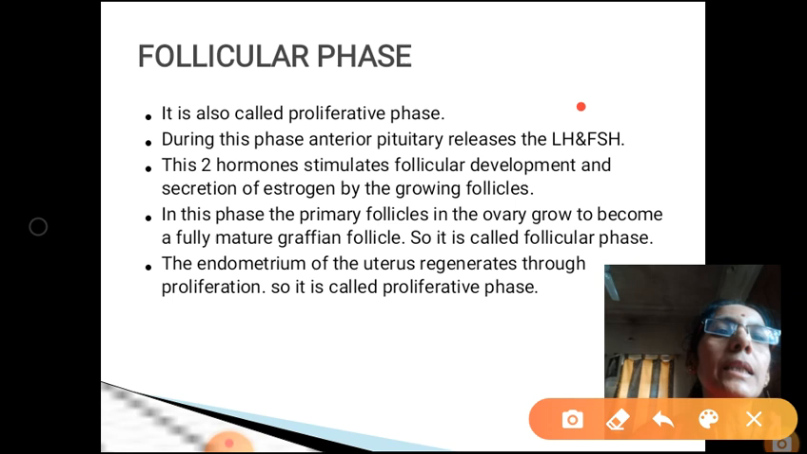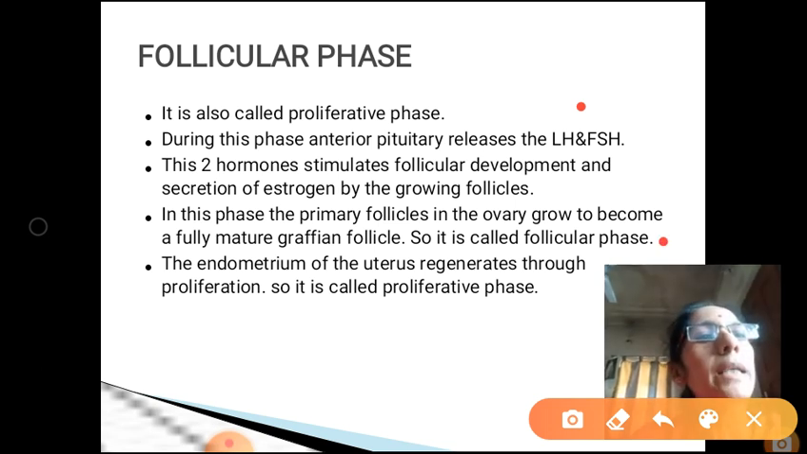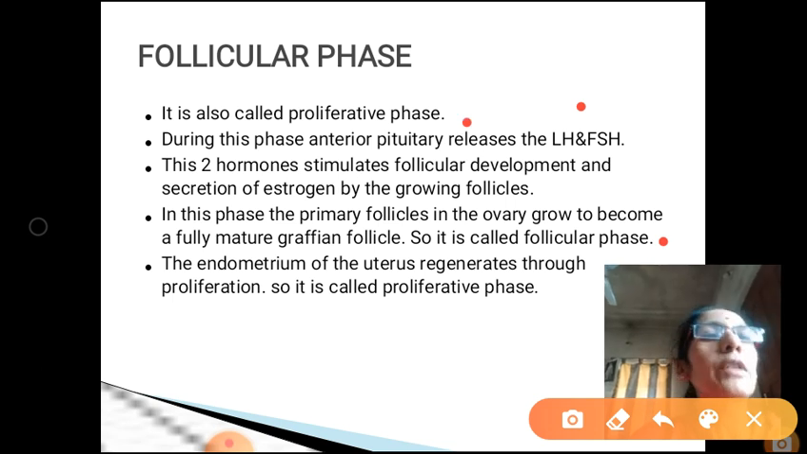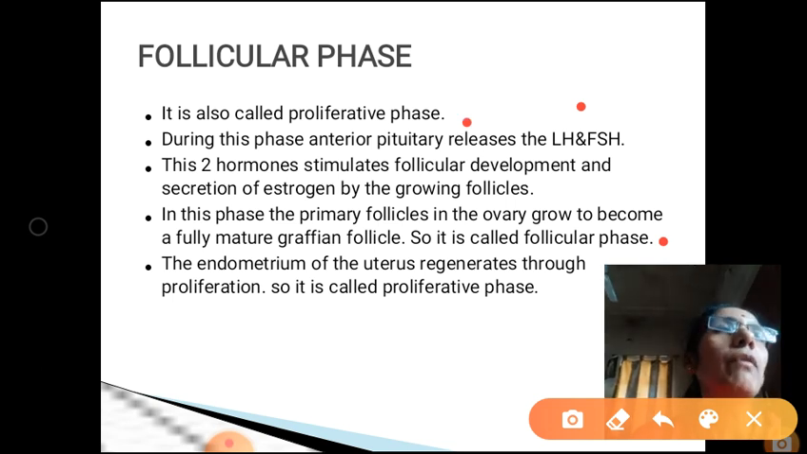These growing follicles release estrogen also. So in this phase, the primary follicle in the ovary grows and becomes the Graafian follicle. As follicular development occurs, this phase is called as follicular phase. And this is also called as proliferative phase. The follicular phase is also called which one? Proliferative phase. Why is it called proliferative phase?